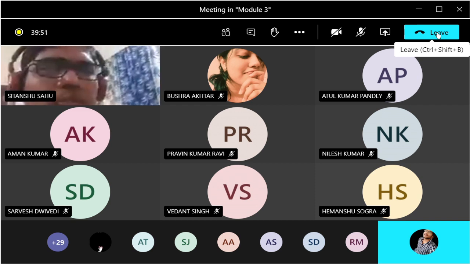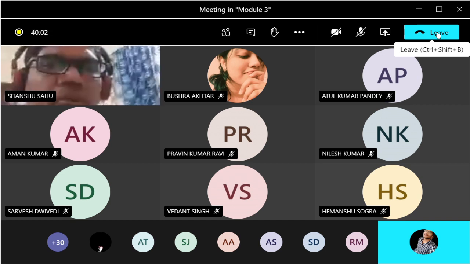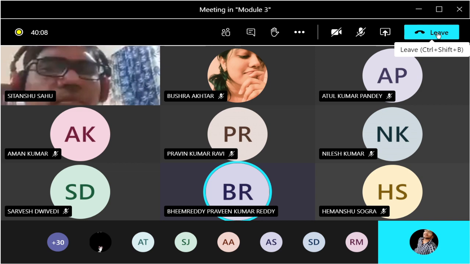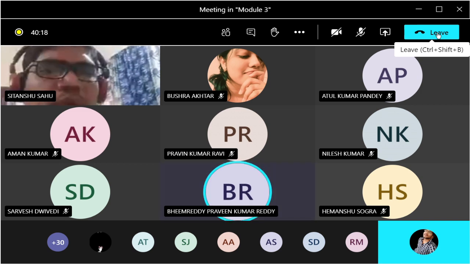Praveen, what is your answer for the Fourier transform of the delta function, delta n? If x of n equals delta n, then how do we find the Fourier transform of that? We can use the discrete time Fourier transform, sir. Yes, very good. Then find it out.